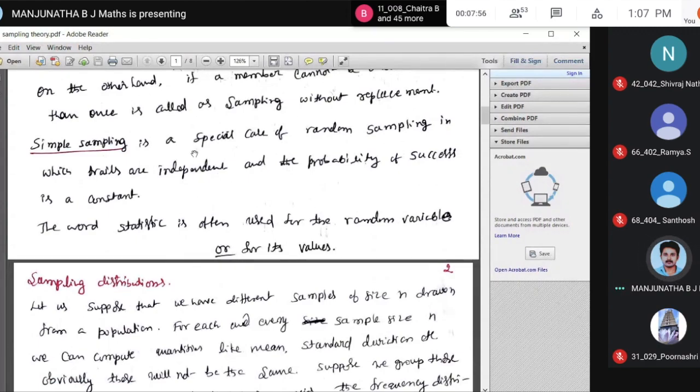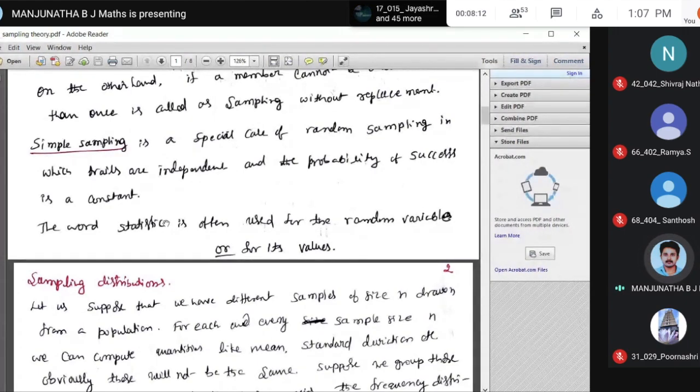Next, simple sampling is a special case of random sampling in which trials are independent and the probability of success is constant. For example, a coin is tossed 100 times. What is the probability of getting a head? That is 1 by 2, so the probability of success is constant.